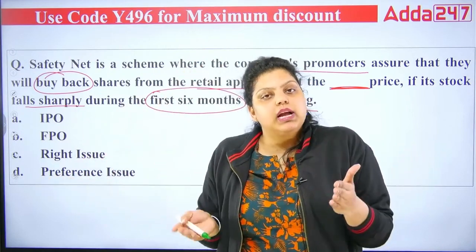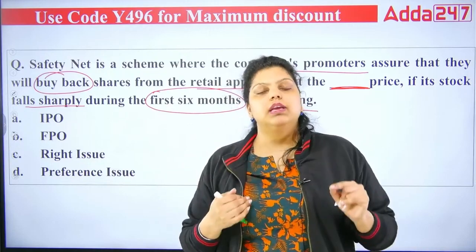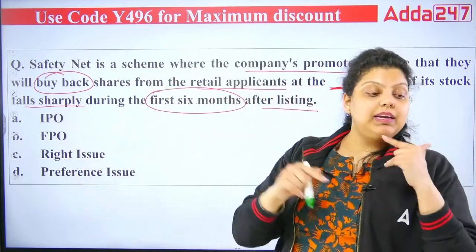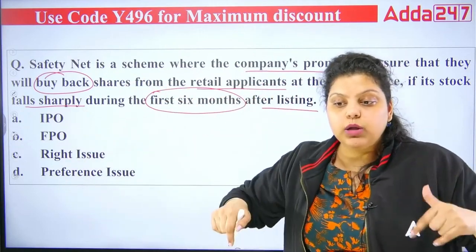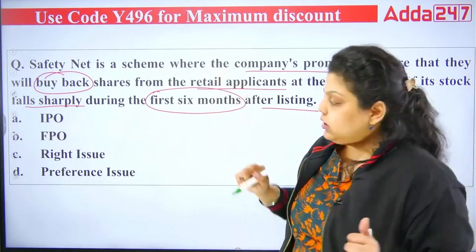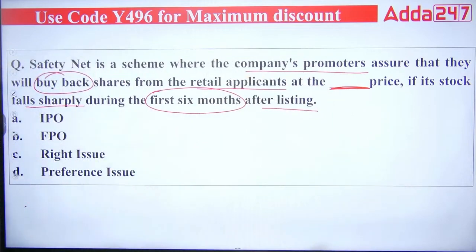In that situation, the company will buy back the shares from the investors. And this scheme is known as which scheme? That's the safety net scheme. But at what price? The price which is going on right now in the market, or the price at which I have purchased? So the answer will be what? IPO, FPO, right issue or preference issue?